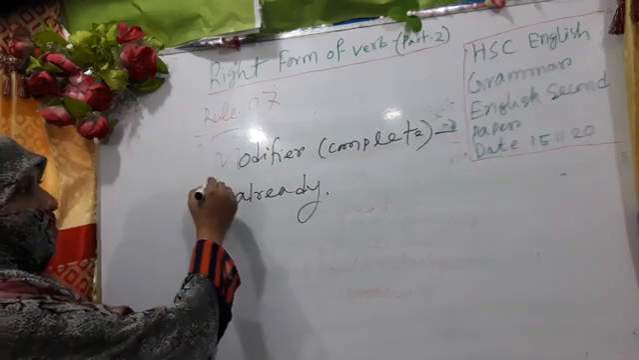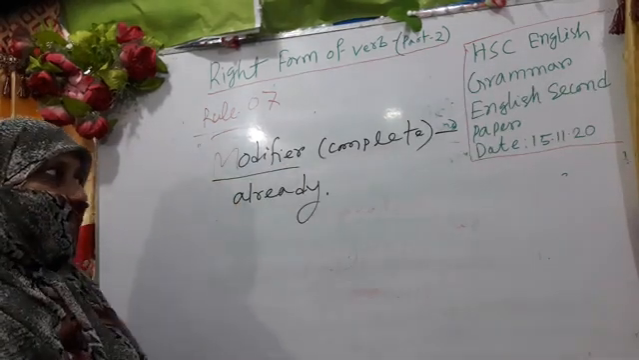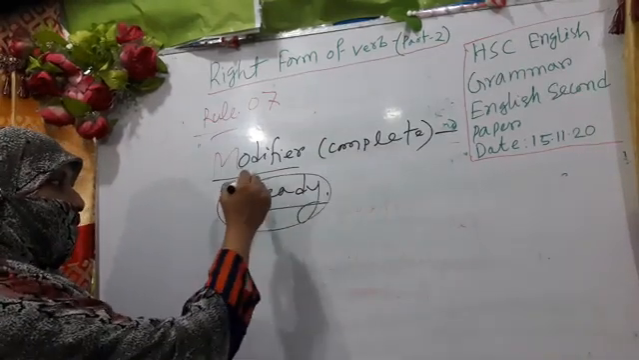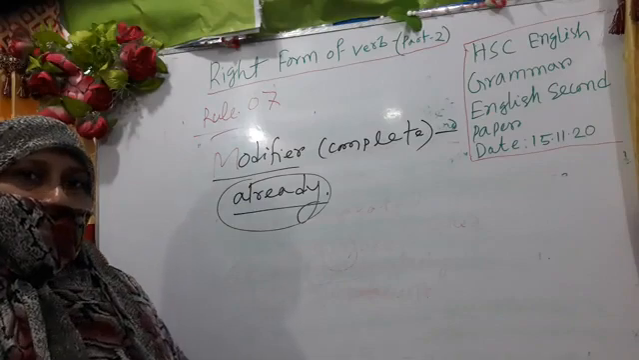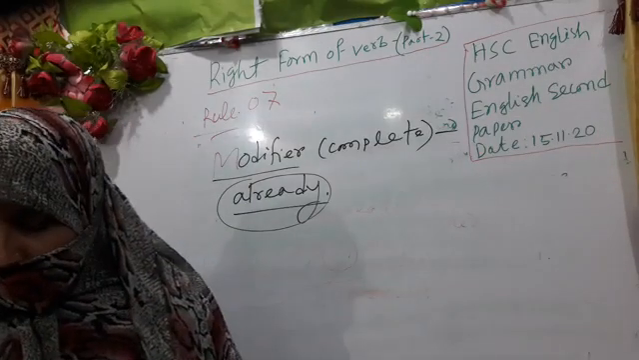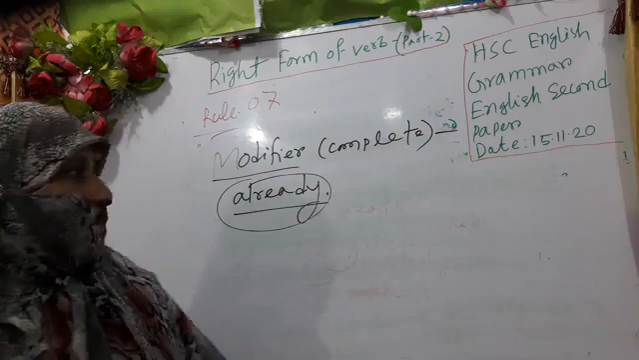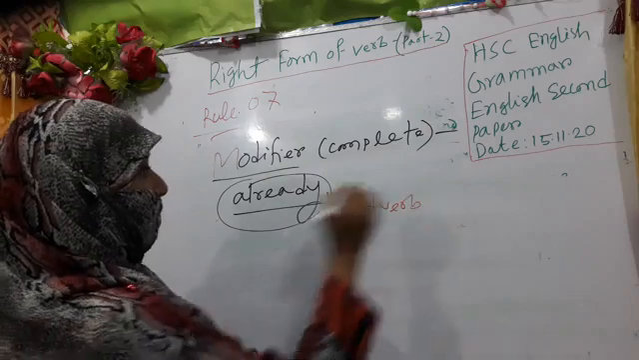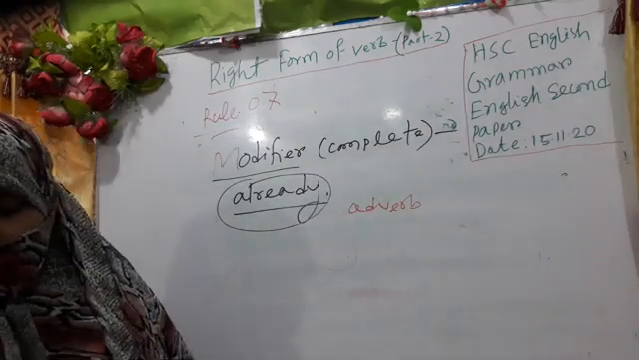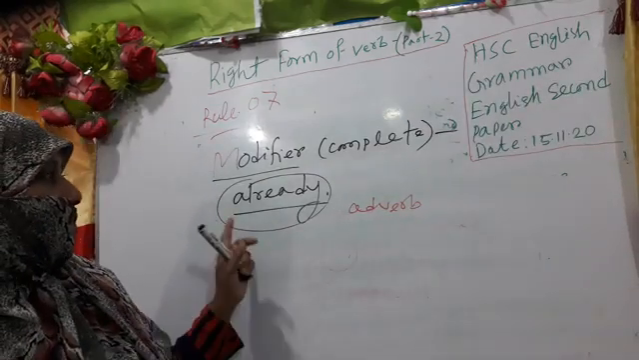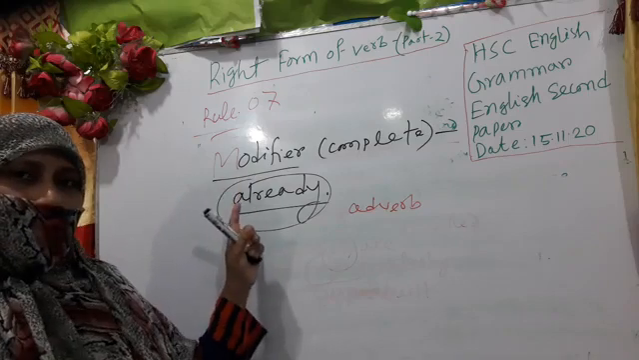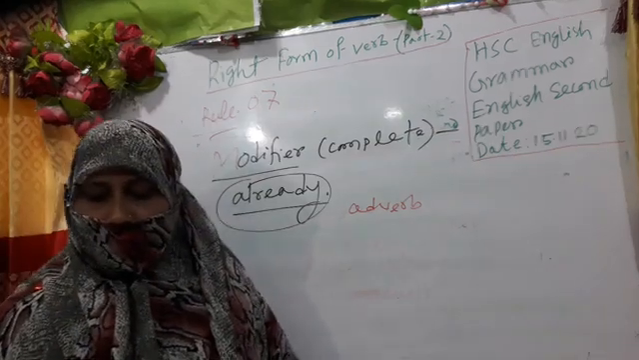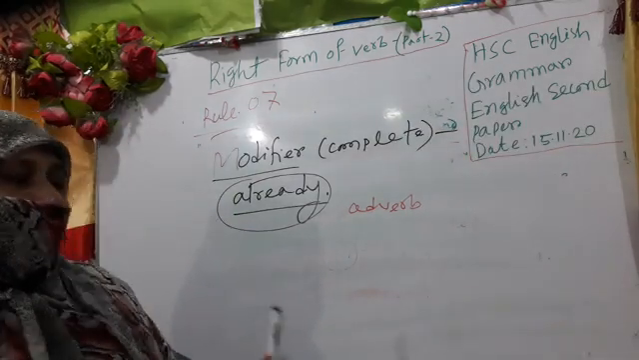So modifier, this is the subject, remains passive. What is already, what part of speech is it? Can anybody tell me? It is an adverb. So my dear learners, when we find these adverbs in any sentence, that sentence would be present perfect tense.